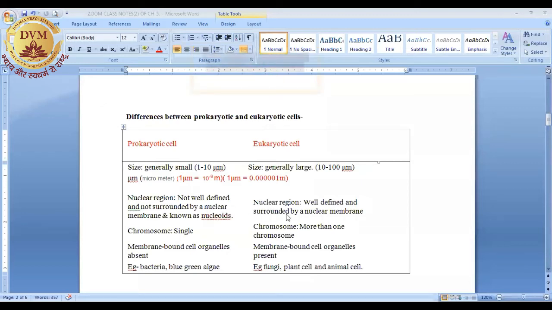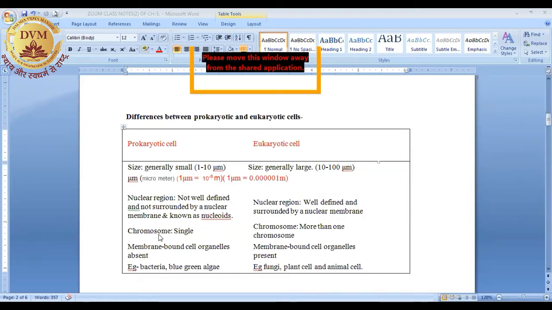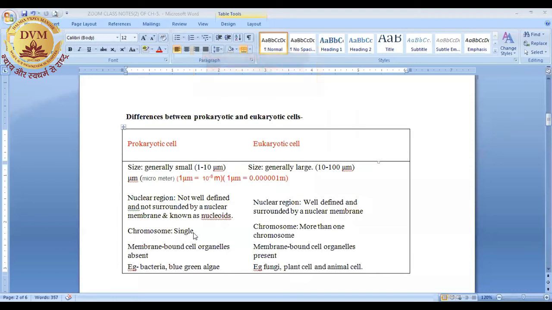Next is eukaryotic. Eukaryotic cells have a well-defined nucleus which is surrounded by a nuclear membrane, right? Next, prokaryotic cells have a single chromosome. The chromosome, you can say the DNA, lies in the cytoplasm. We will discuss these terms, chromosomes and DNA, in our next class, okay?